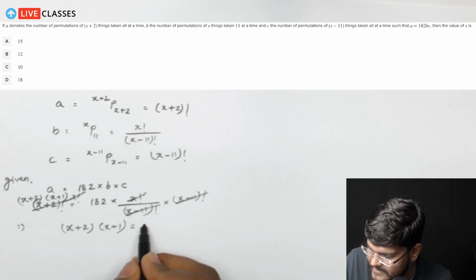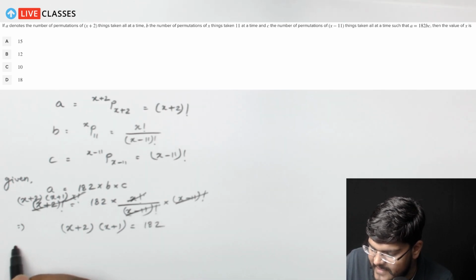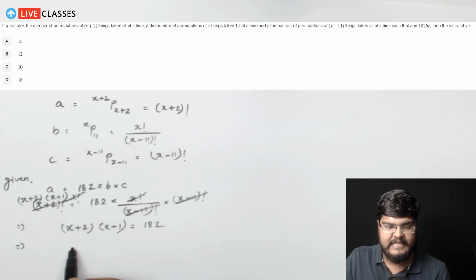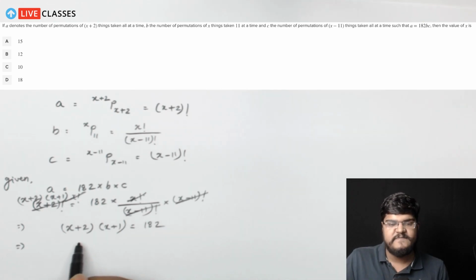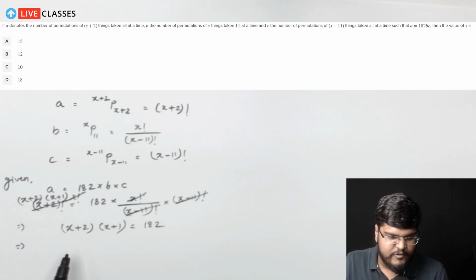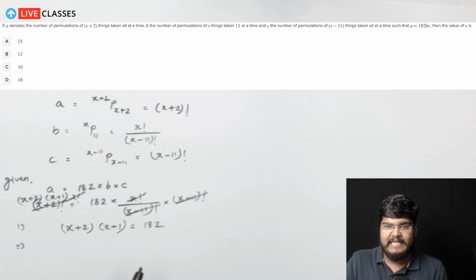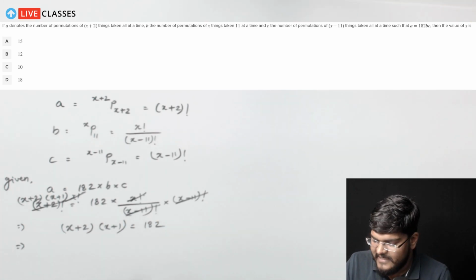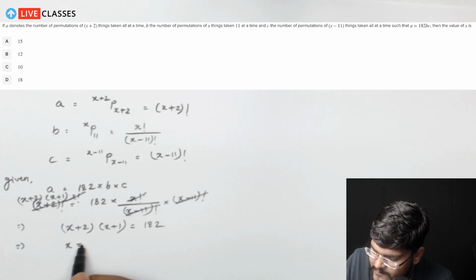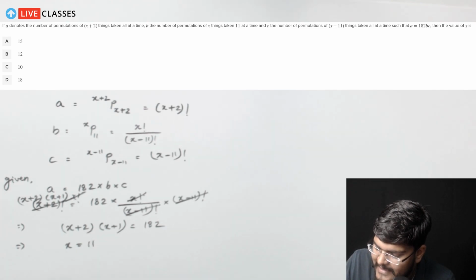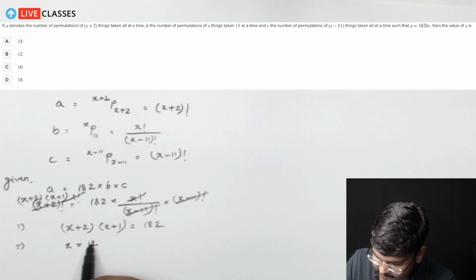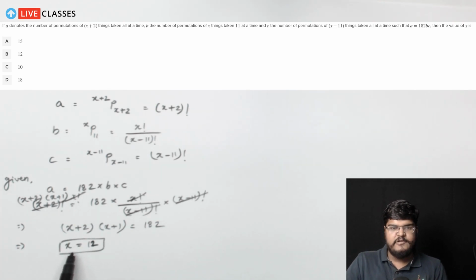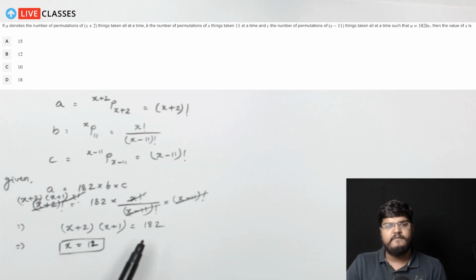Now if your math is great, then you will find out that the values that we are talking about are actually 14 times 13 or minus 14 times minus 13. So there are two particular values possible, but then again, since we are talking about things, negative values can't really happen. So x is going to be equal to 12. X will be equal to 12. This x is equal to 12 basically is the value of x.